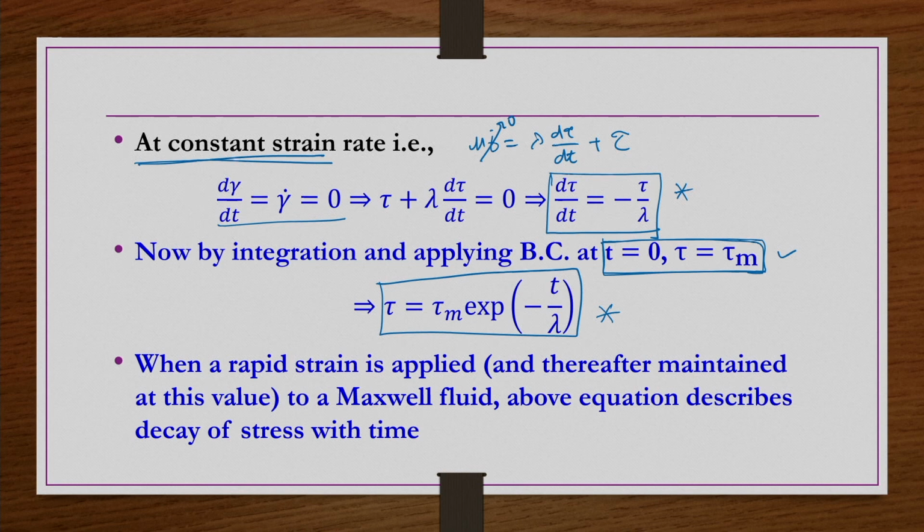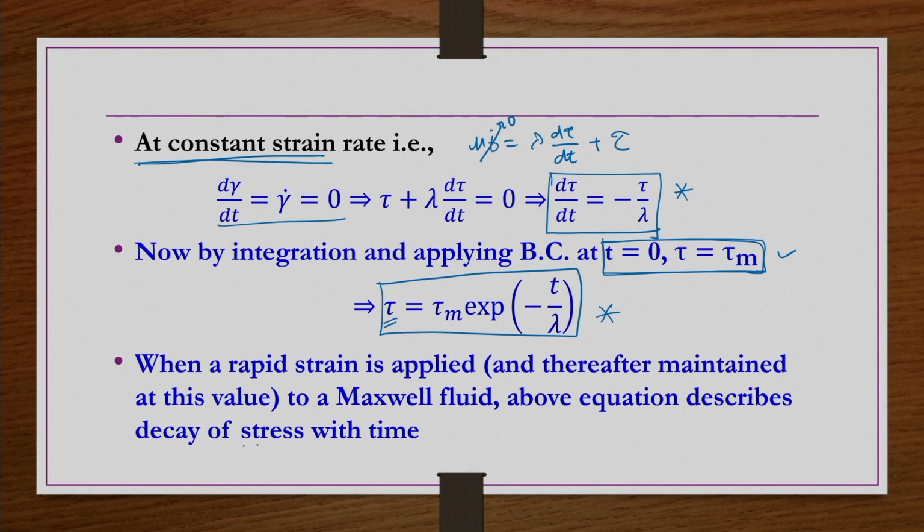It indicates the stress tau decreases with time, or decay of stress with time. That is what we can see from this equation, right. Graphically also we are going to see the behavior of this particular equation now.